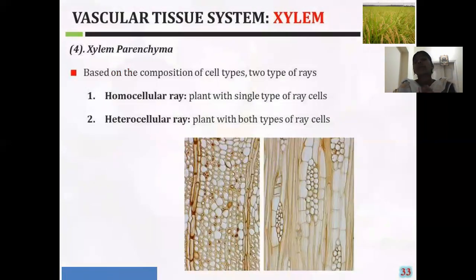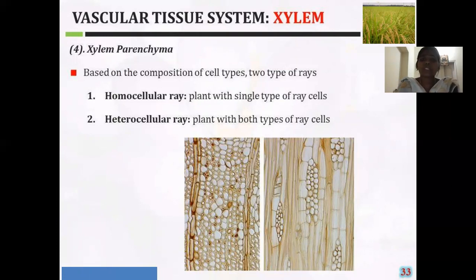Depending upon the composition, that means depending upon which type of cells the ray is having, the ray parenchyma is of two types, that are the homocellular ray and the heterocellular ray.